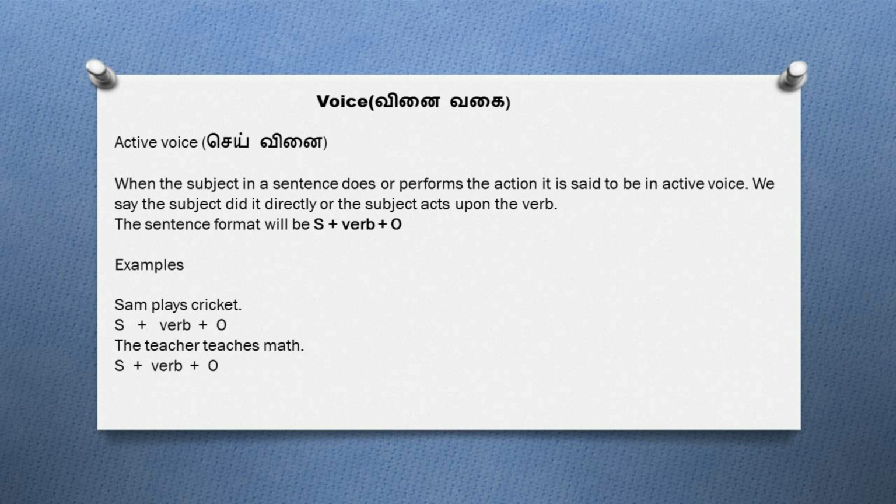Similarly, when I say the teacher teaches Max. In the sentence, the teacher is the subject, teaches is the verb and Max is the object. This sentence follows the basic structure that is subject plus verb plus object. And even in this case, the subject is the doer in this sentence. This sentence is also said directly and that makes it an active voice sentence.